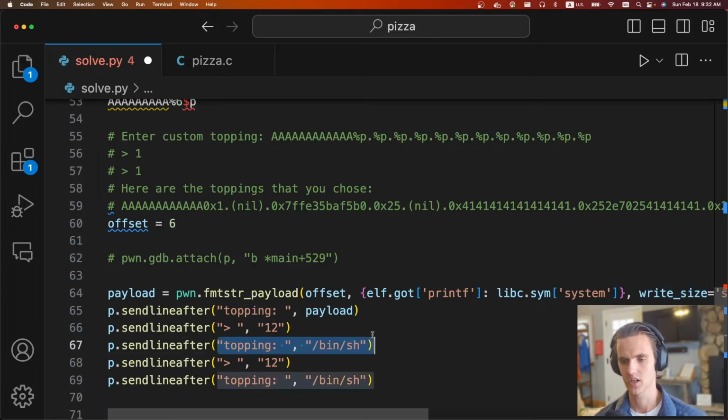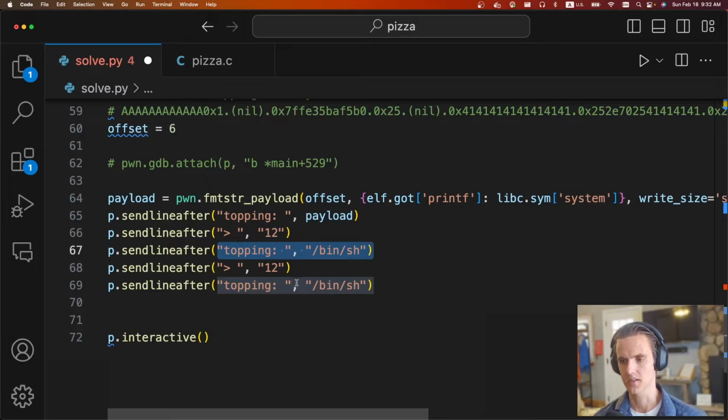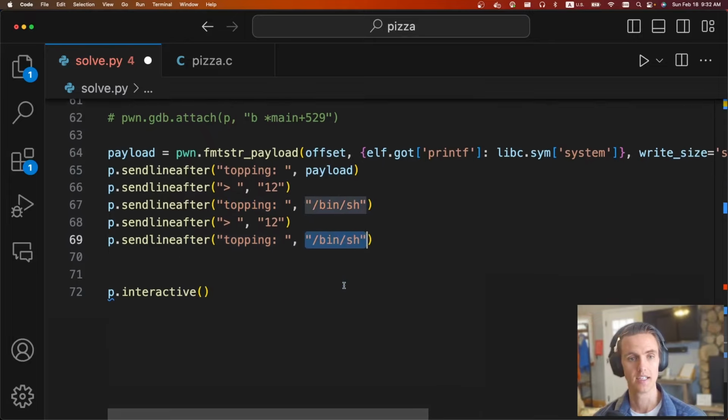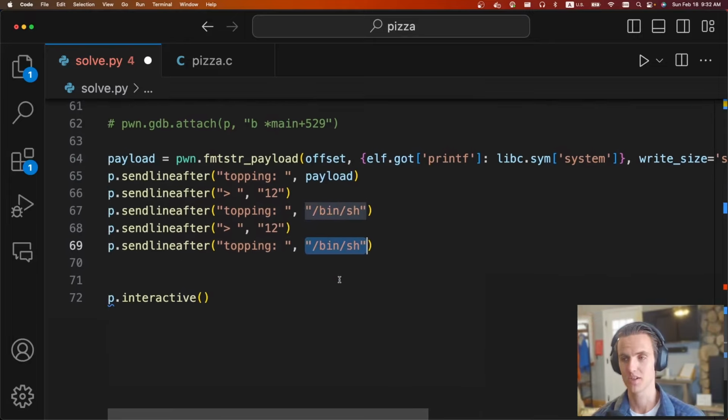And then after that, we're just going to ask it to print /bin/sh. I just put it twice. This could technically be anything because we already have shell. And then it'll call system /bin/sh for us.